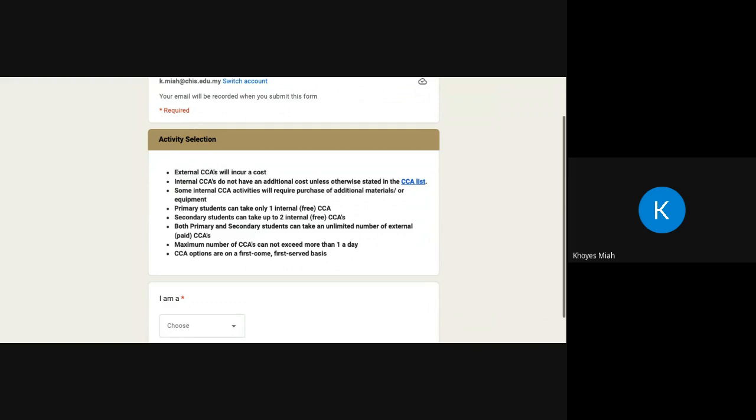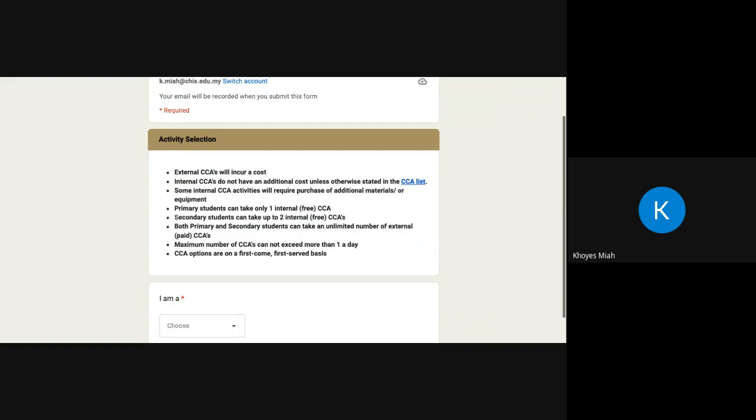And if there is any extra cost where you need to purchase some equipment or apparatus, that information will be listed in the final column. Some internal CCA activities, like I said, require some additional materials or equipment. Primary students, please make sure you can only choose 1 internal CCA that is included in your normal school fees, and then the rest, if you still want to do extra CCAs, you'll have to look and see whether there are any other CCAs available on any other day, and these have to be external CCAs.